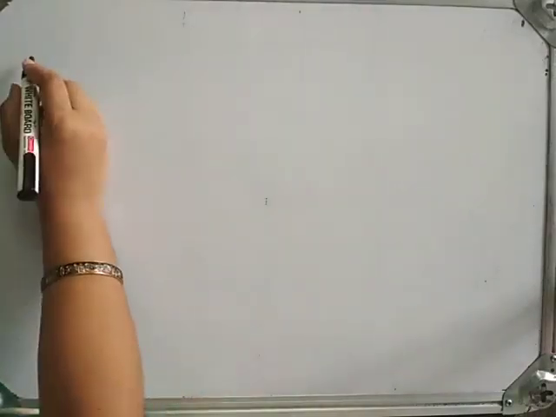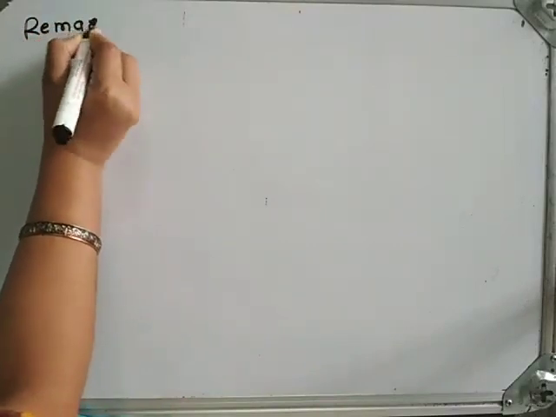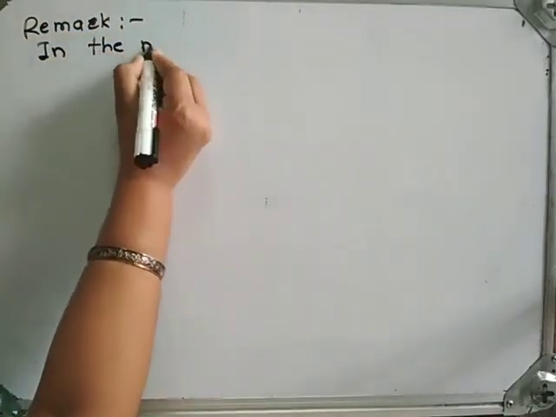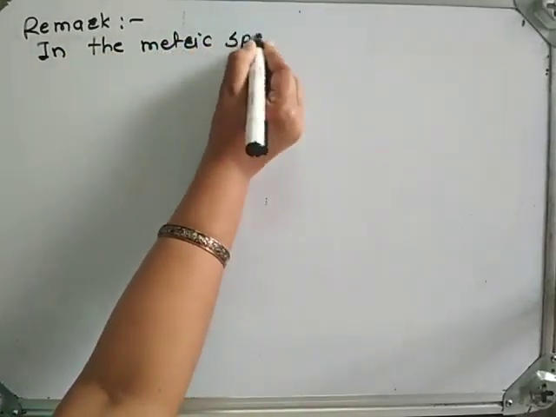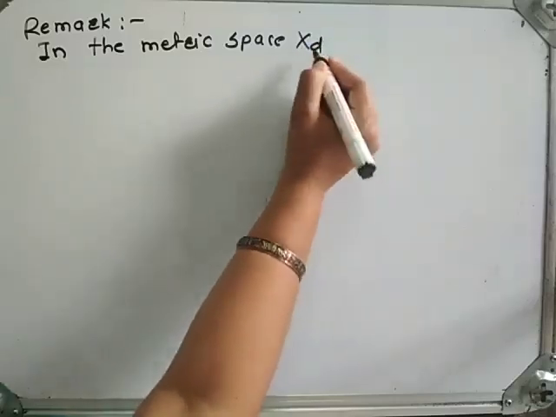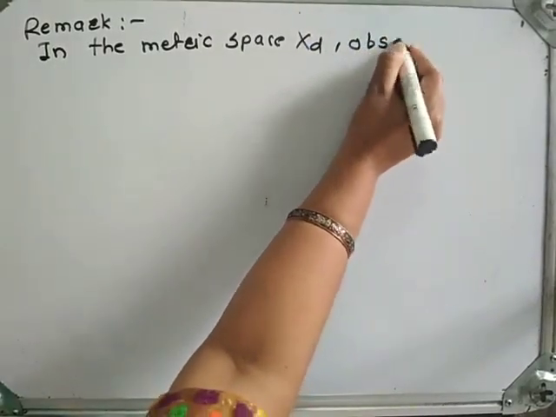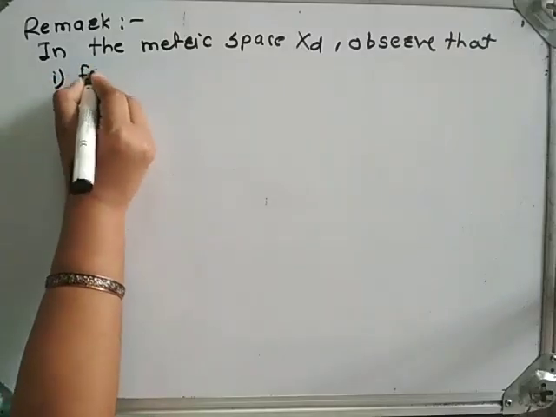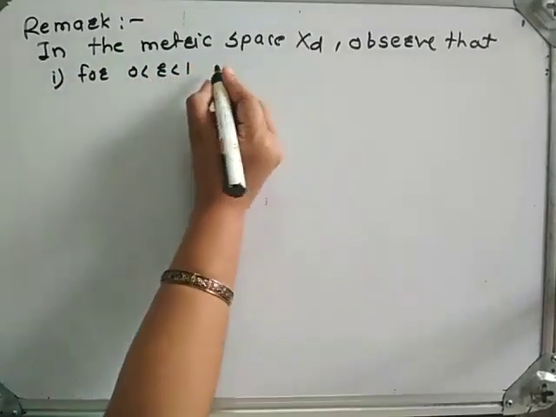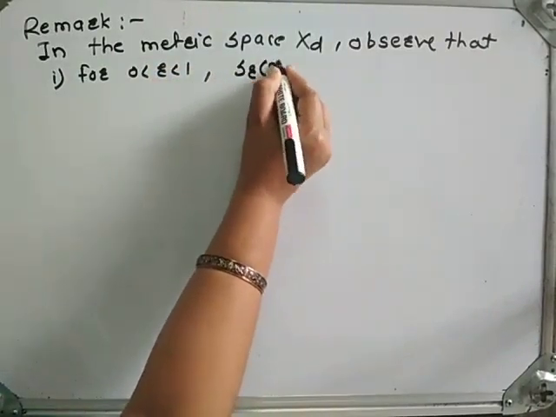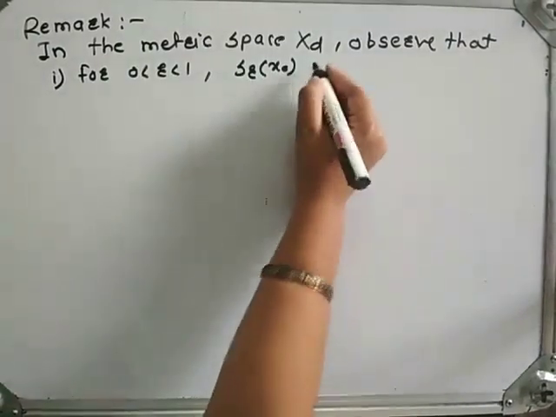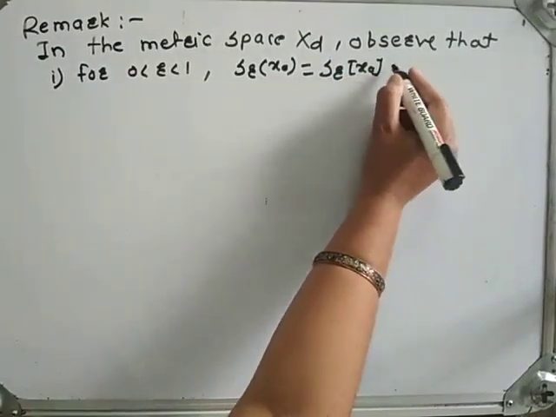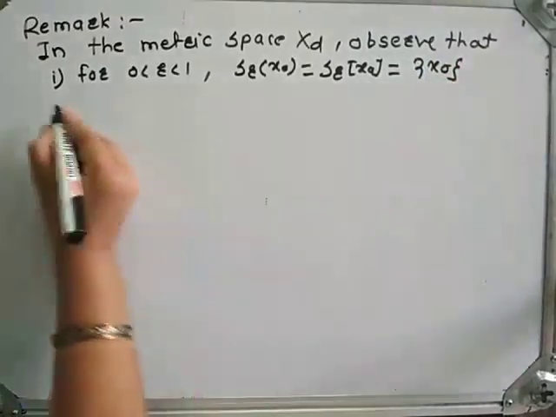Now we will see one remark. In the metric space (X, d), d means discrete metric space, observe that first, for 0 is strictly less than r is strictly less than 1, open sphere centered at x0 with radius r is equal to closed sphere centered at x0 with radius r is equal to singleton {x0}.